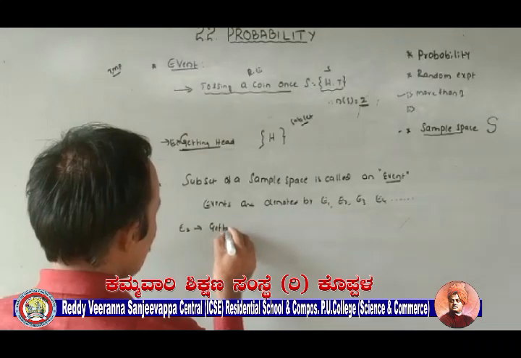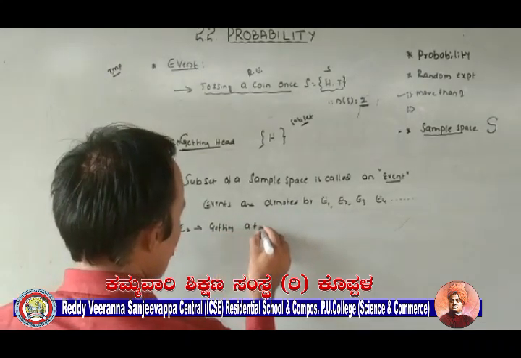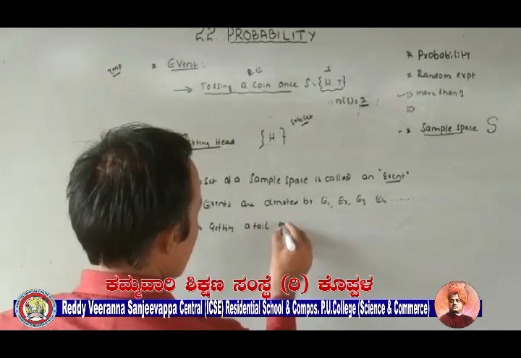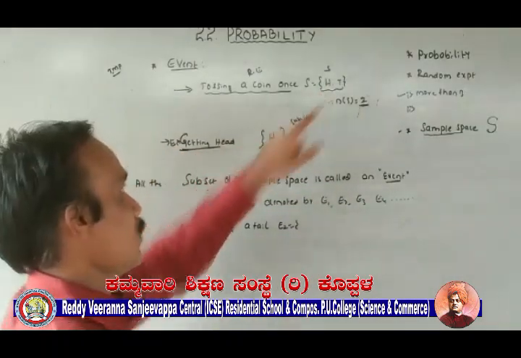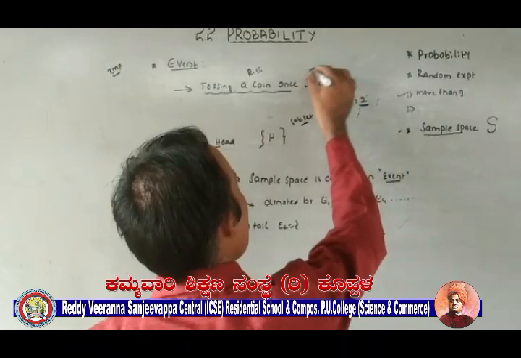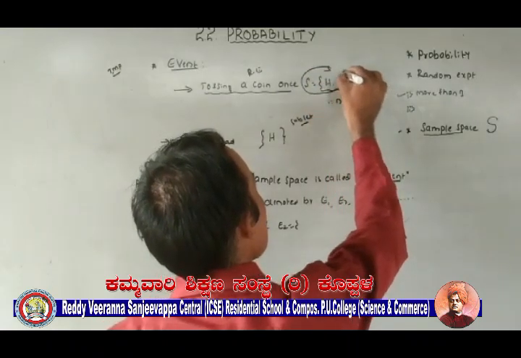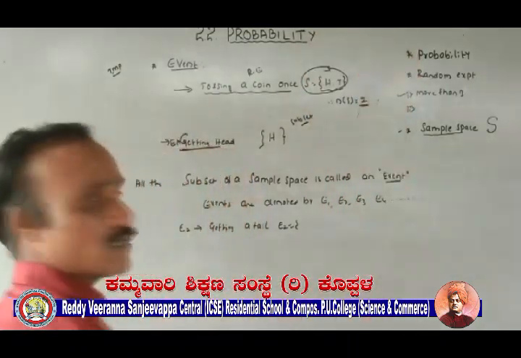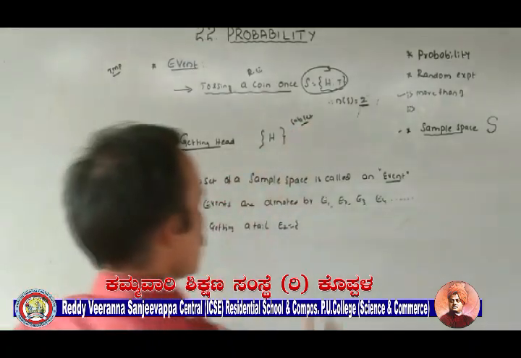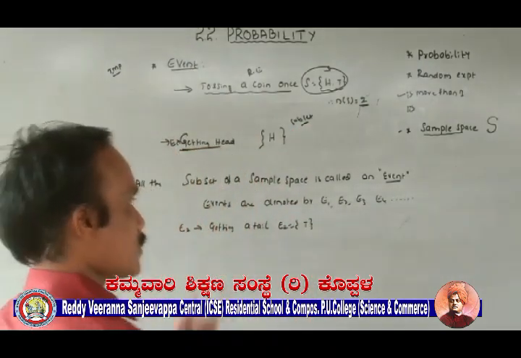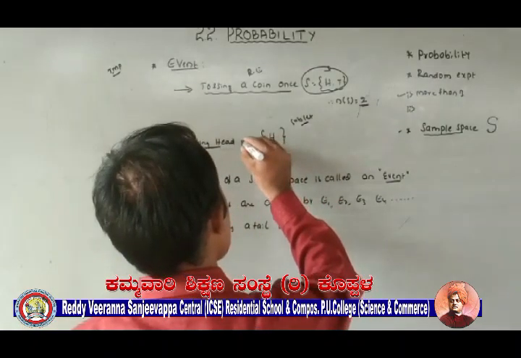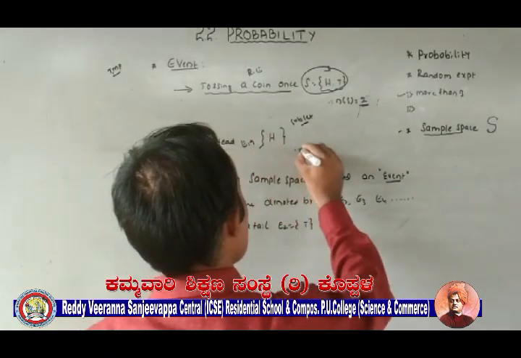Right. Similarly, write one more, another one. Getting a tail. Let's call it E2. What will you write now? You only consider this one. Always, while you are writing events, you consider only the sample space. Yes, select tail, so E2 is T. Similarly here, write, no problem. This is E1.